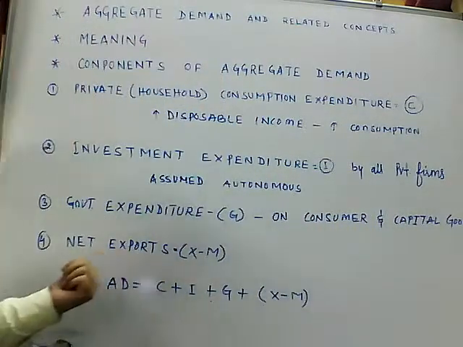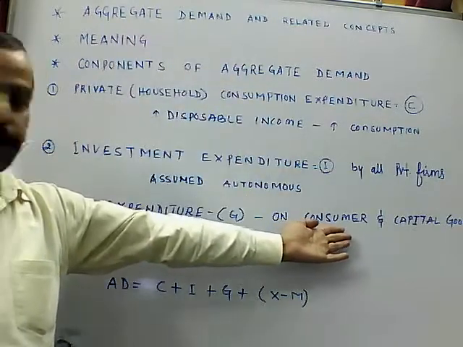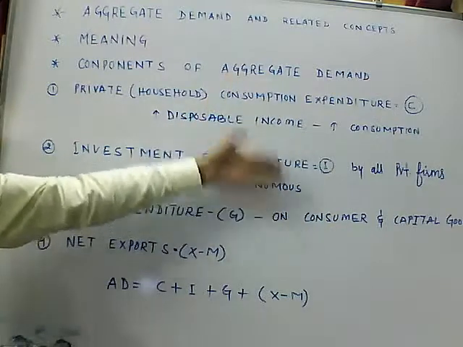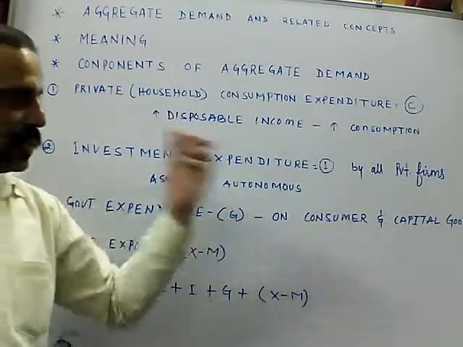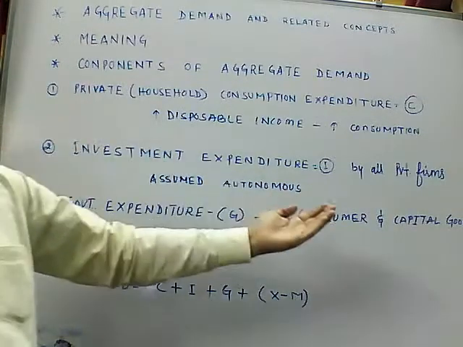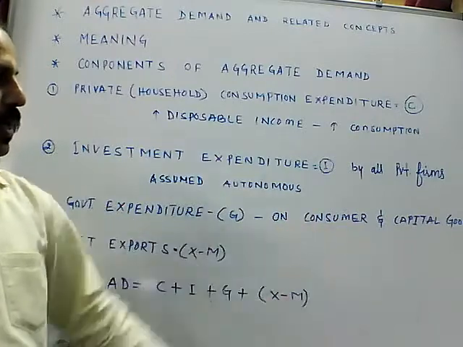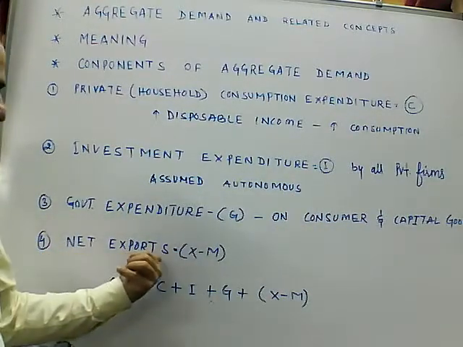Fourth point, that is also part of demand. When the government is providing a midday meal, it means there is a demand for the midday meal. When the government is purchasing any equipment or machinery, it means there is a demand for capital goods.